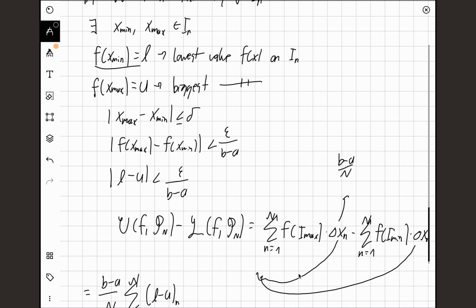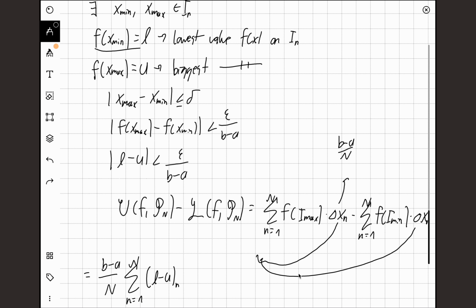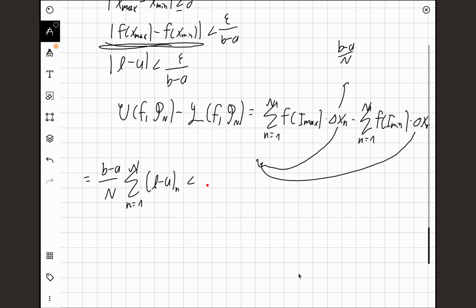So we don't know what the difference U minus L will be for each interval, but we know that for every interval it's going to be less than epsilon over b minus a. That's what uniform continuity tells us. So we know that this will be less than b minus a over n times the sum from i equals 1 to n of, well, we don't know what this is, but we know that it will be less than epsilon over b minus a.